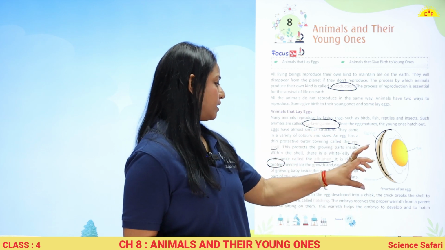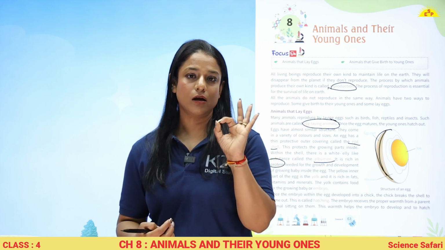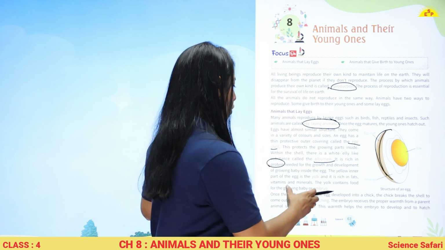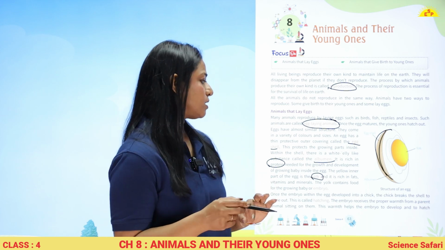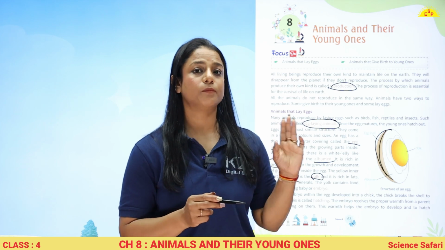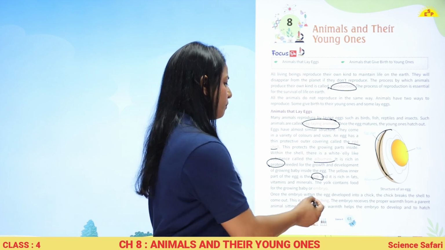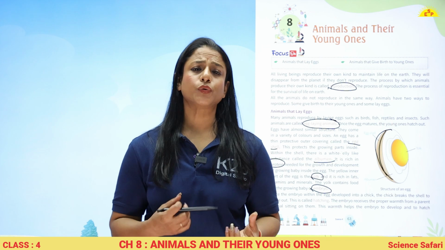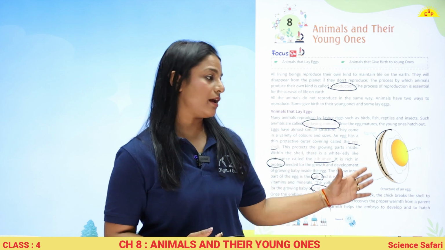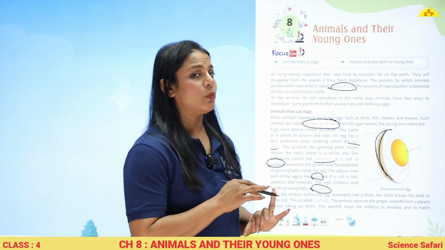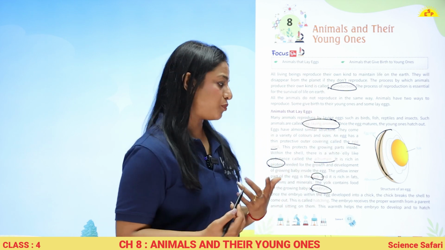Then there is a yellow inside part of the egg. Inside that jelly-like substance there is a yellow part which is called yolk. And what does this yolk contain? The yolk has fats, vitamins and minerals which are necessary for the baby which is growing inside the egg. The yolk contains food for the growing baby and embryo. The growing baby which is growing inside the egg is called embryo. So the yellow part has fats, minerals and vitamins, and the white part, albumin, contains protein.